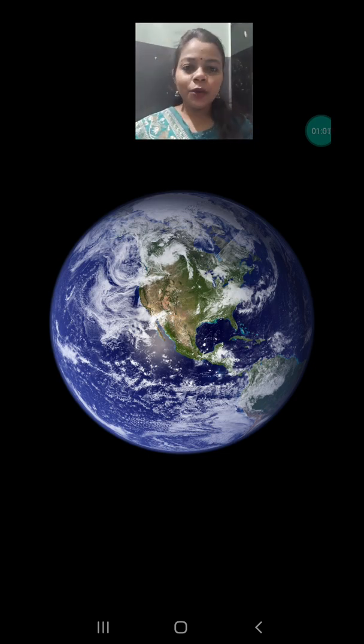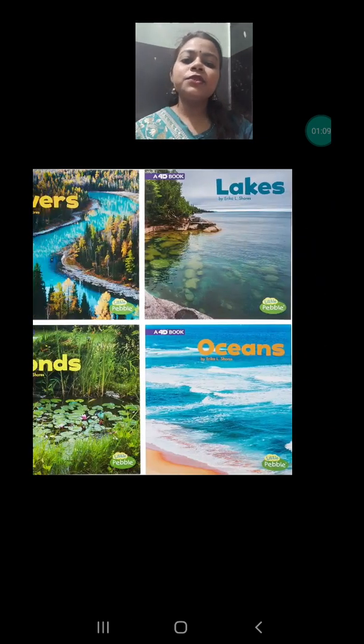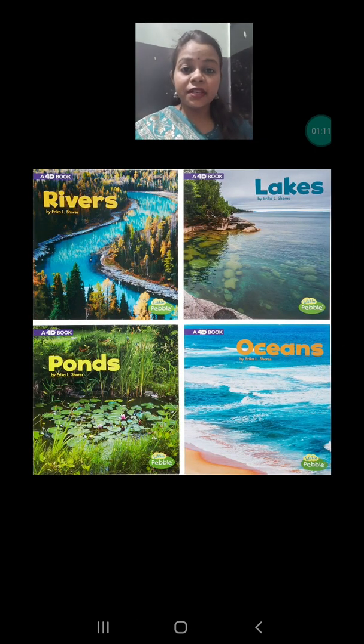This water is present in the form of rivers, lakes, ponds, oceans, and some of the water bodies are present in a solid state. They are present in ice form, and some of the water is available underground also, which is known as underground water.